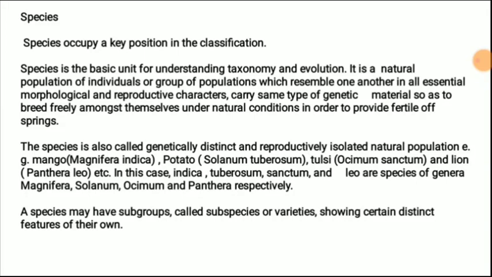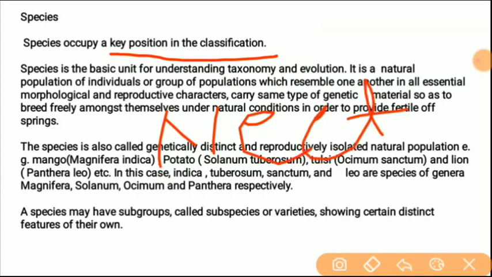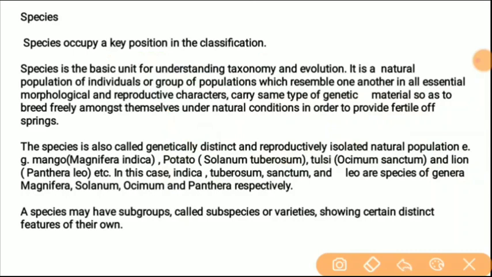Now start. First of all, we will discuss what is species, and it is the key position of the classification. Species is the key position of the classification. This question comes many times in the NEET exam. So species is the key position of classification, and species is the basic unit of understanding taxonomy.